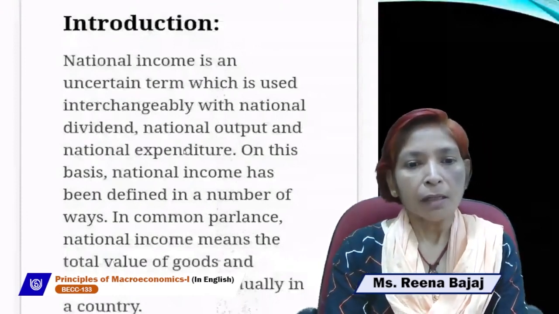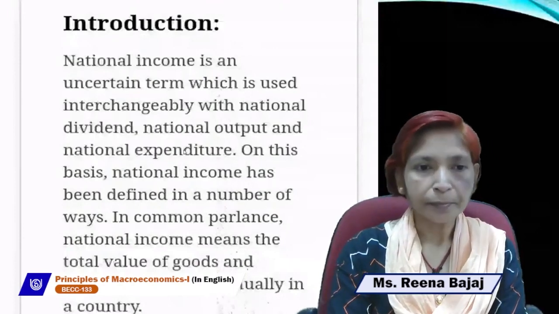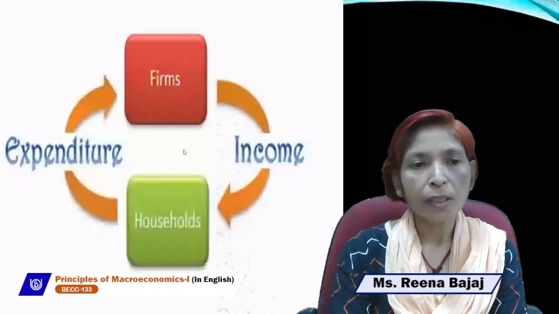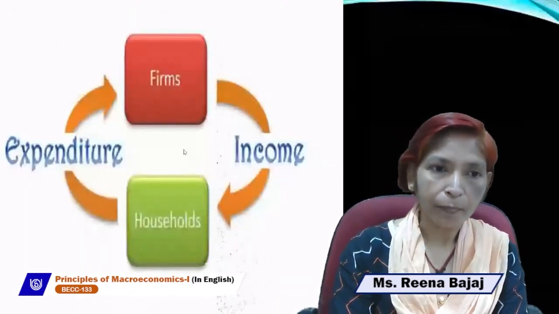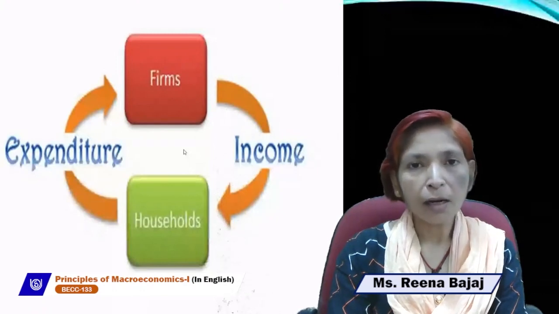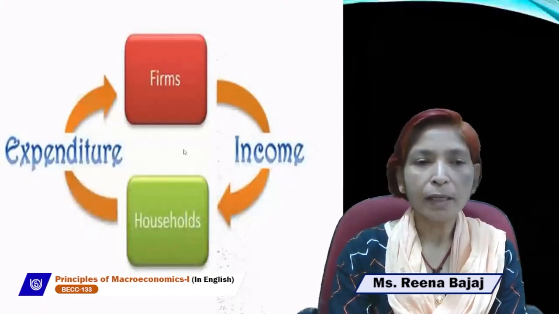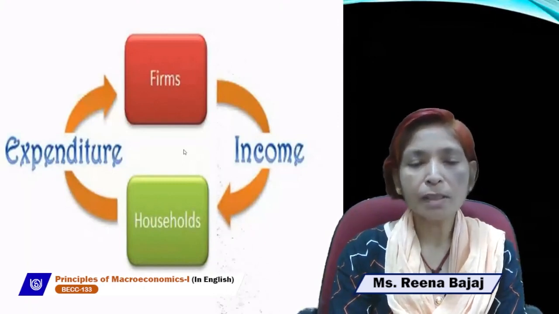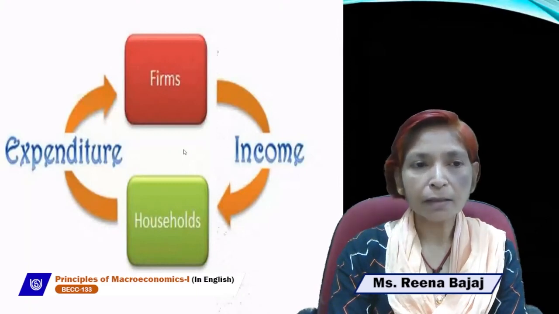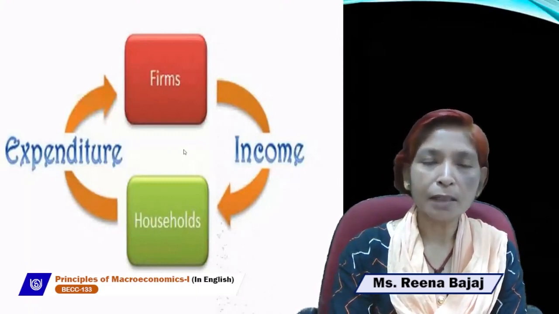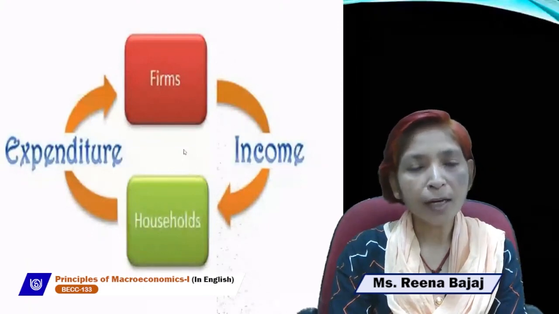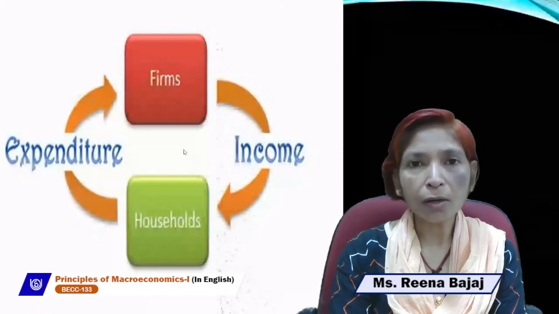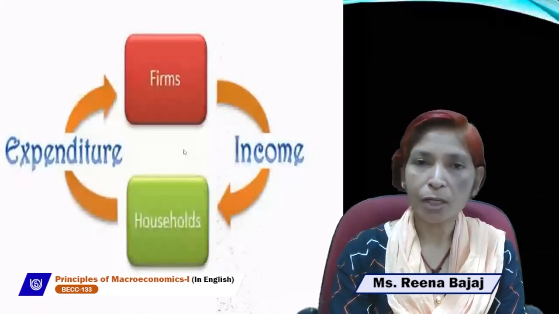Next is how the economy works. What is the flow of income? How is income flowed in our economy? If we assume that in our economy there are two sectors, one is the firm sector and the other is the household sector. The firm sector produces goods and services with the help of factors of production. And household is the owner of all the factors of production.